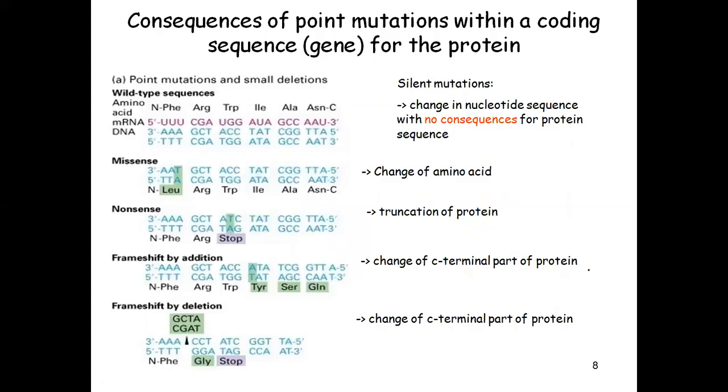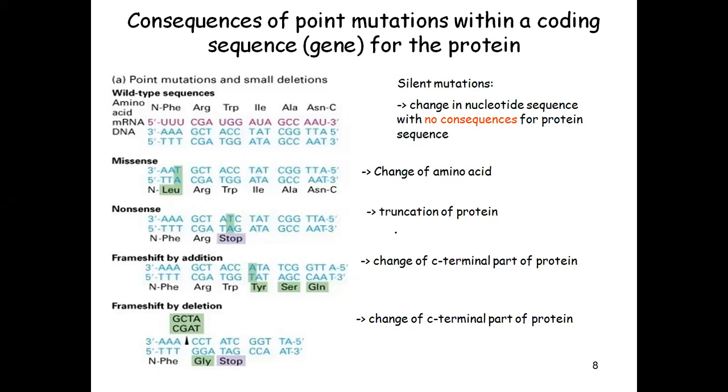So this is another diagram which is showing the types of mutations which we saw in the previous slide. These are some more detailed types of mutations: wild type sequence, missense, nonsense, then frame shift by addition, frame shift by deletion. These are the various types of mutations, just like we saw in the previous diagram.